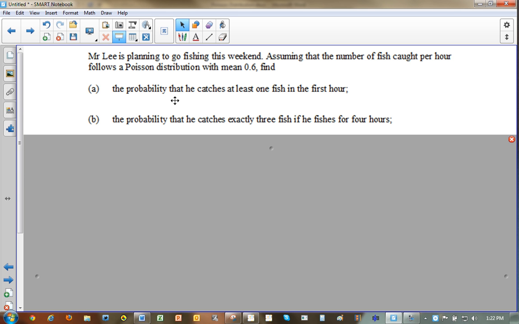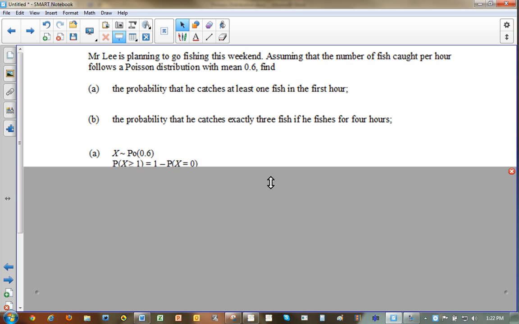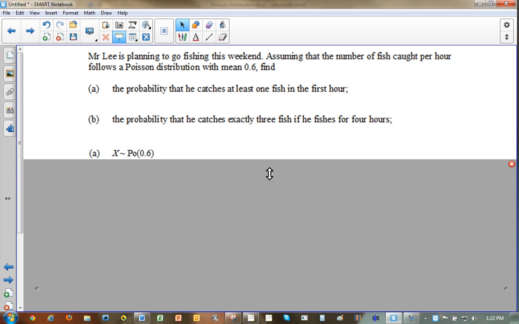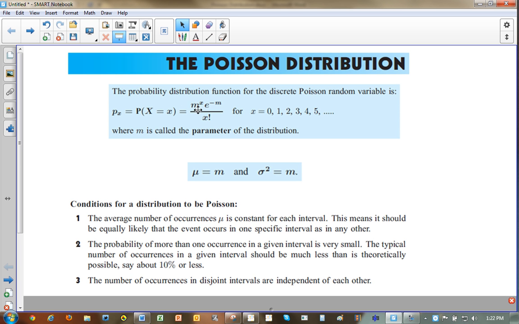So first we need to figure out the probability that he catches at least 1 fish in the first hour. Now this can be done with your calculator, but let's use the formula first. We know that x is a Poisson distribution of 0.6. So let's go back to our formula. We've got m to the x, e to the negative m over x factorial.